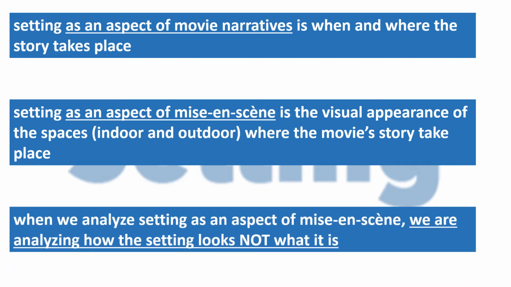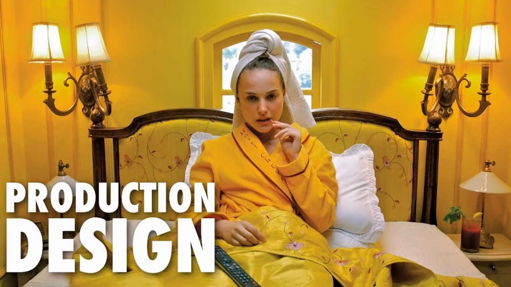So when we are analyzing setting as a component of mise-en-scène, we are analyzing how the setting looks, not what it is. Since production design is the film industry term for this, it might be equally helpful for our purposes to discuss this and for you to start thinking about this as production design rather than setting. Production design includes the design, the construction, and the decoration of all of the movie's sets. So in terms of design and construction, we are talking about the architecture and the physical layout of all of the places where the movie's action unfolds.